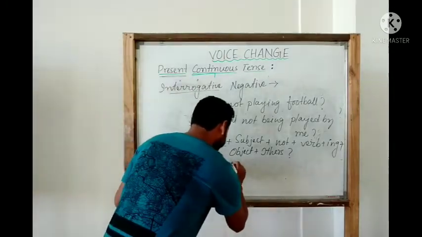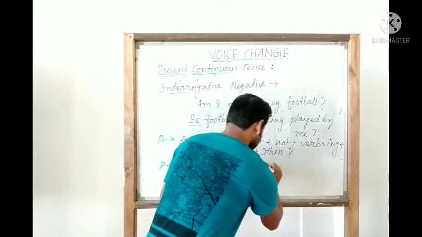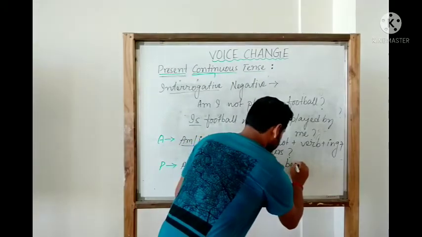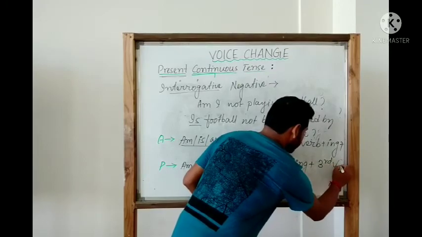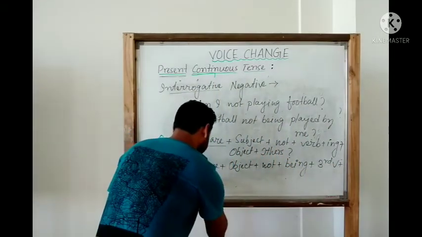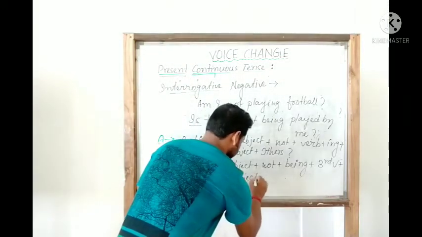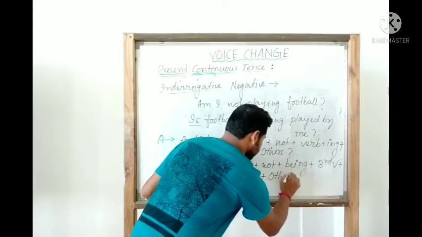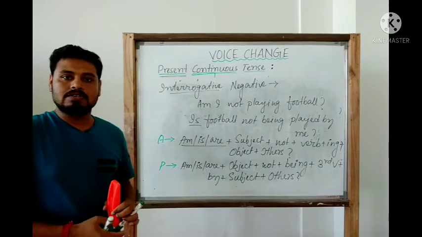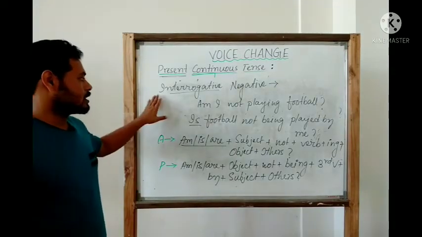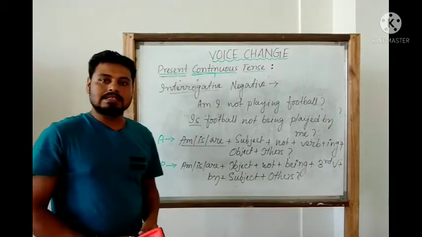So am, is, then object plus not plus being plus the third form of the verb plus by plus the subject and others if we have any, and at the end definitely the note of interrogation. So this is the active as well as the passive structure of the interrogative negative sentences.